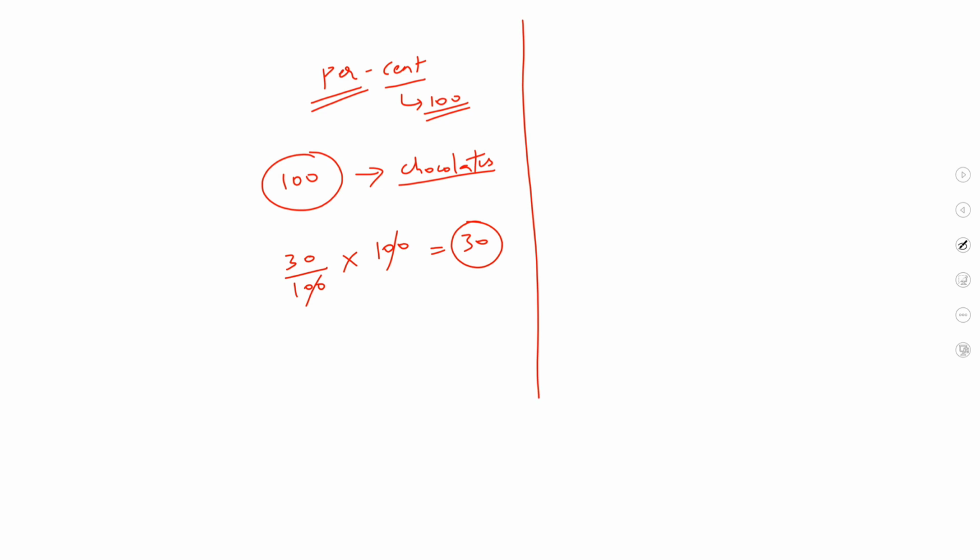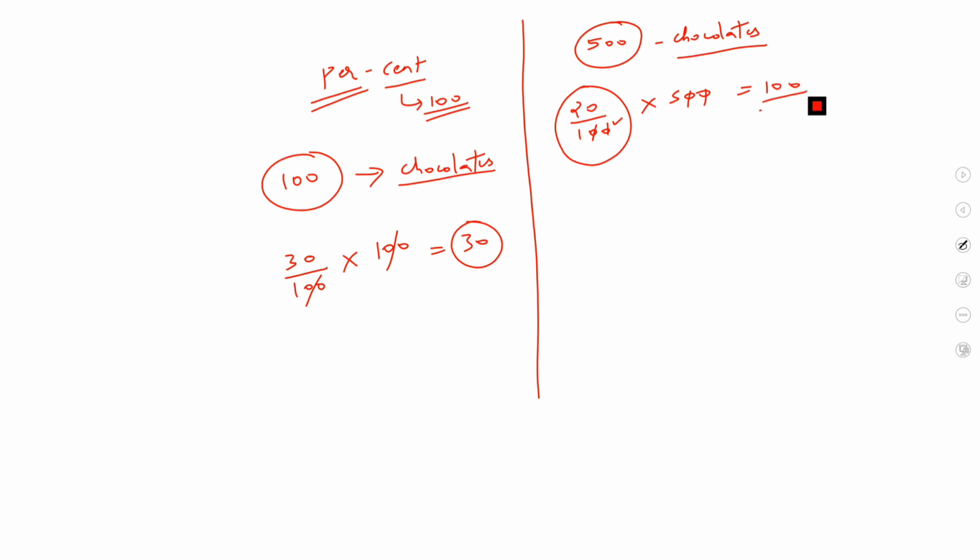Now just see, suppose you have 500 chocolates, and again your friends come and say, please give us 20% of your chocolates. So if you want to calculate 20%, you always write 20 per 100 into the number of chocolates that you have, and you will get 100. So you have to give them 100 chocolates in order to meet their demands.